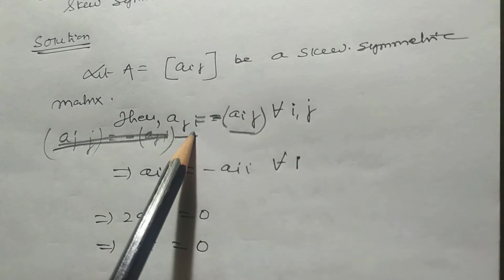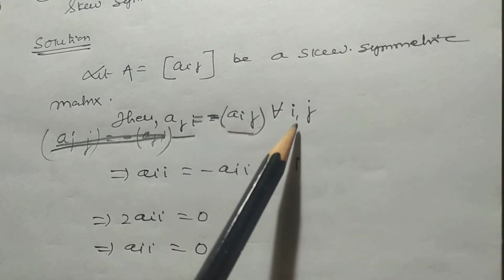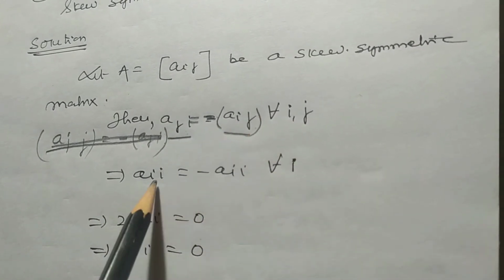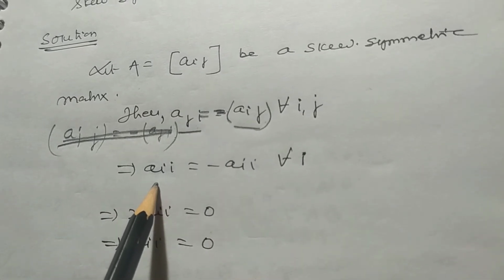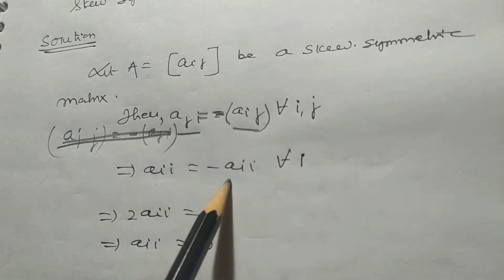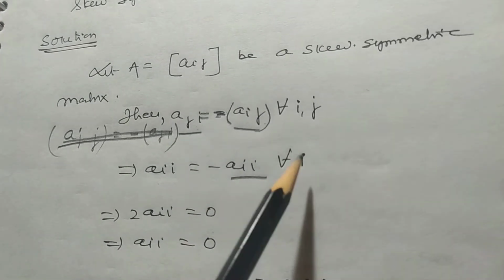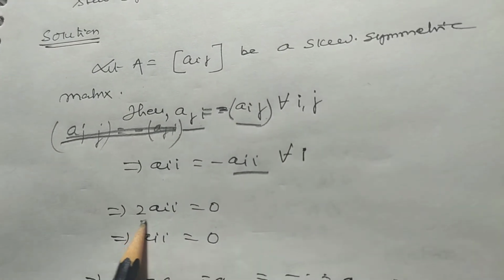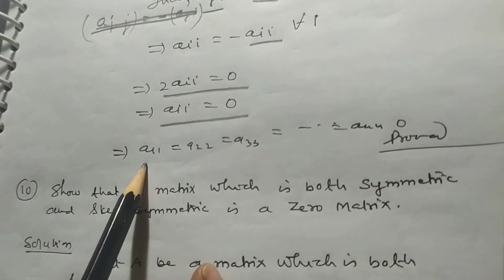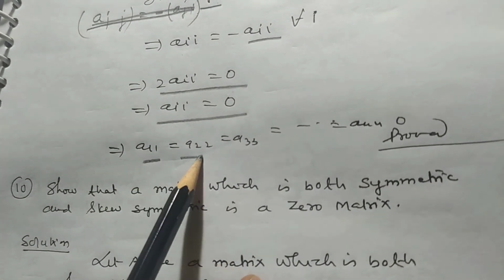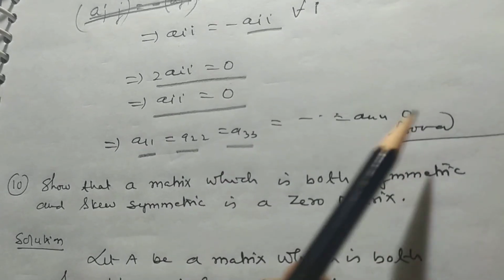Then aji = -aij for all i, j. And for diagonal elements the suffixes will be equal. So aii = -aii for all i, that is 2aii = 0, so aii = 0. That means a11, a22, a33, and so on, ann are all equal to 0.